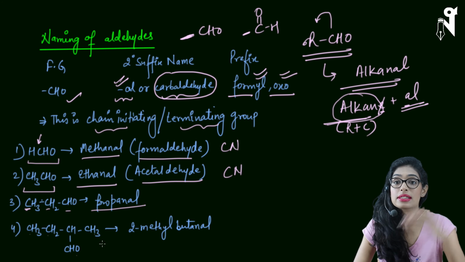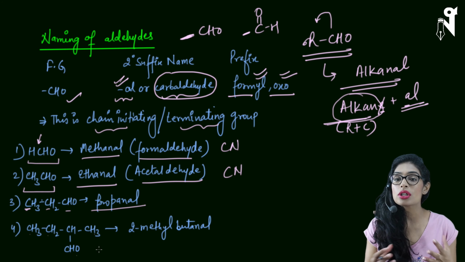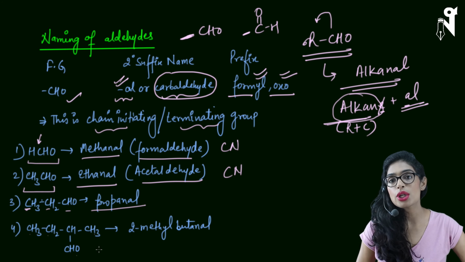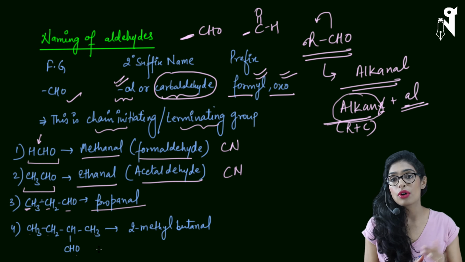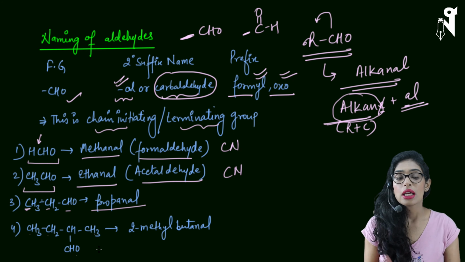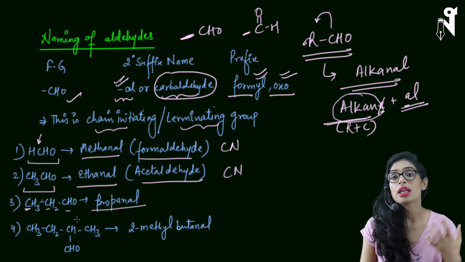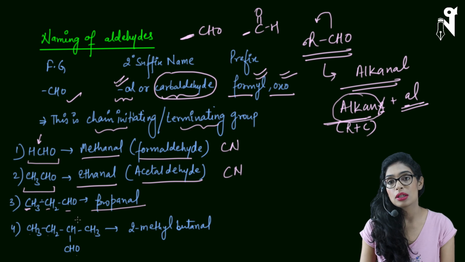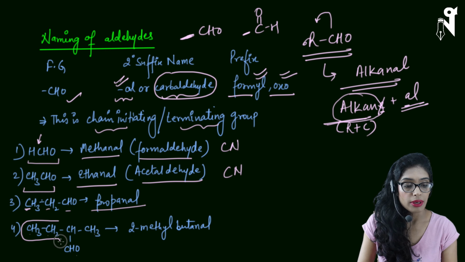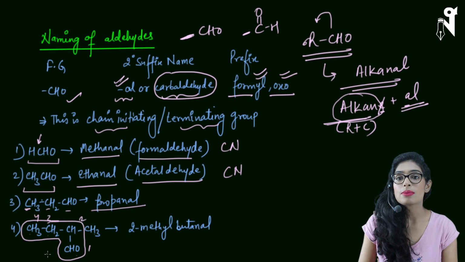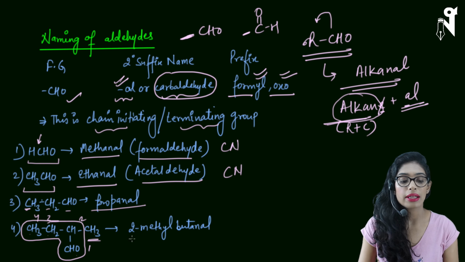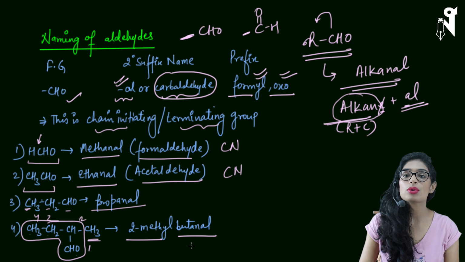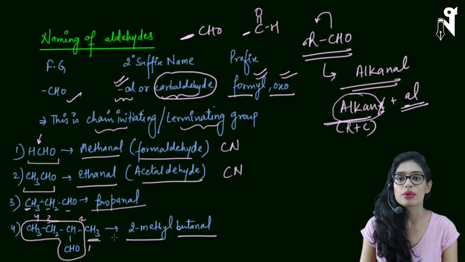Now here CHO looks as if it is present in the middle of the carbon chain, but as I mentioned earlier, this particular group is a chain initiating group and chain terminating group, so that means it has to get position 1. So the chain should initiate from this CHO rather than from somewhere else. So if I have to find the longest possible chain including CHO as the first group in the carbon chain, this is how my chain would be. The positions will be 1, 2, 3 and 4. Automatically the aldehyde got the first position, and the CH3 which is left out got the second position, and the name will become 2-methylbutanal. Why butanal? 4 carbons are there, and al represents the aldehyde.